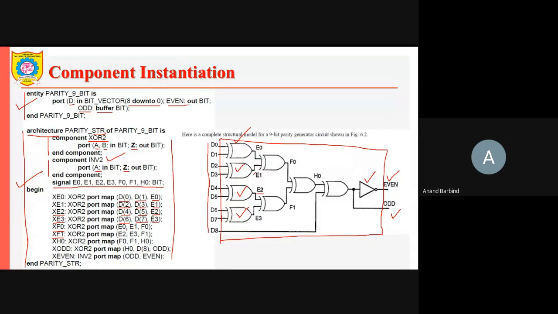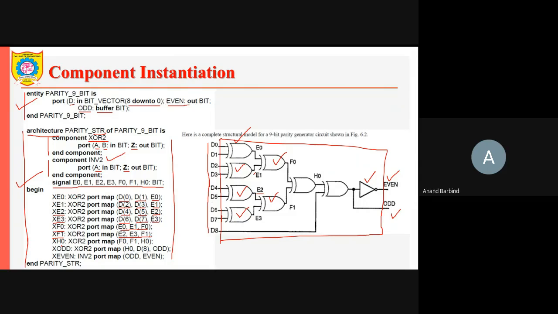E0 and E1 are the inputs and F0 is the output. For the other gate, the instance is XF1, and the port map is E2, E3, and F1.